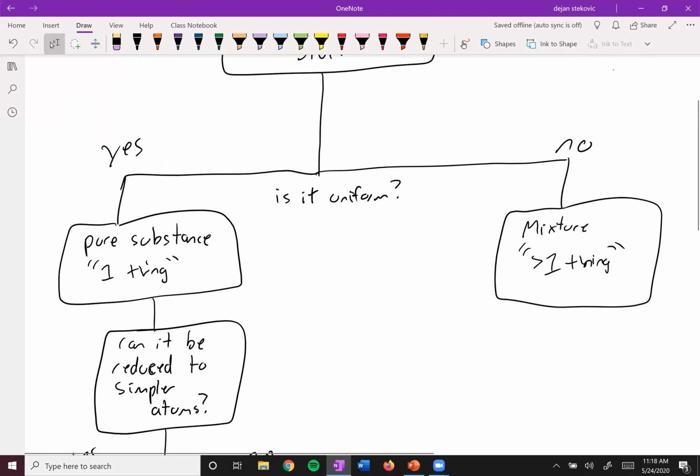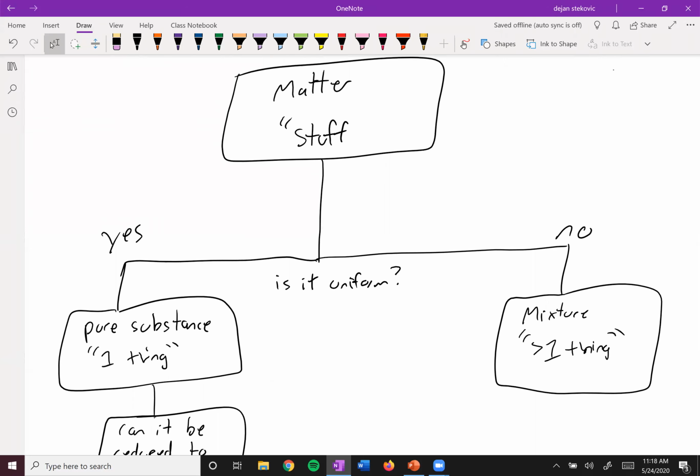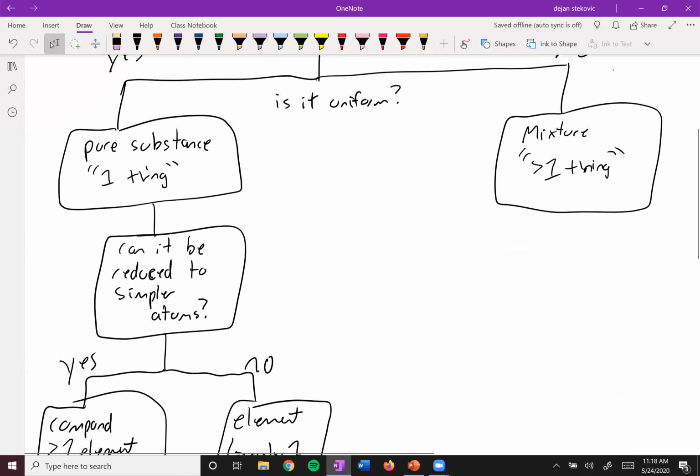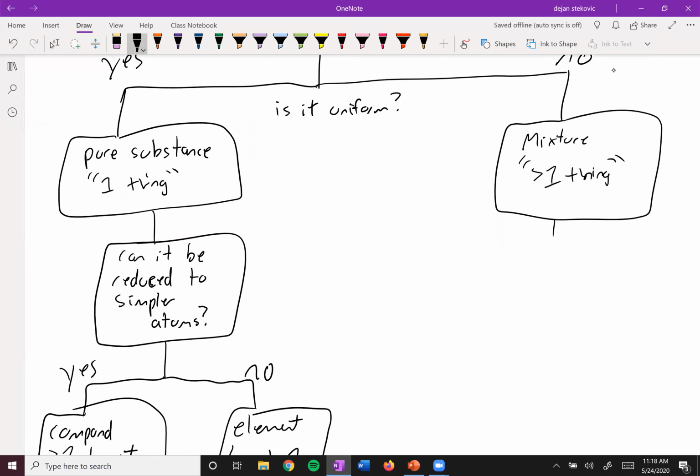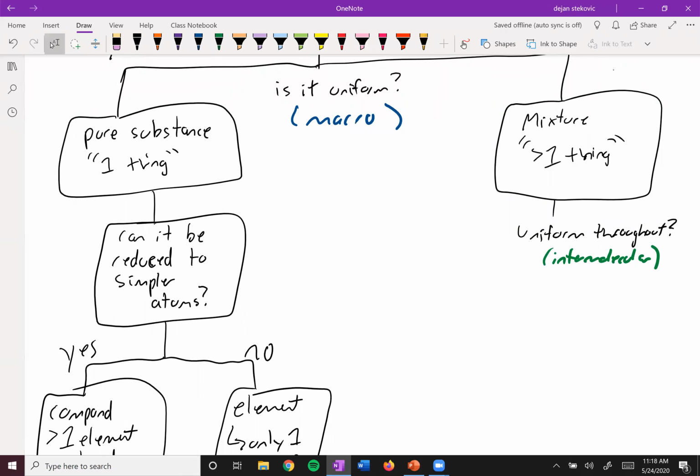And then if we go back up to our original question, is it uniform? We say no, then we can have a mixture of more than one thing. It's a little bit confusing because we can ask another question, and that question is, is it uniform throughout? When we asked the original question, is it uniform, we were talking about the macro world, whereas now when we're asking about uniform throughout, we're talking about the intermolecular world. So if we zoomed in on this, would it look the same throughout?